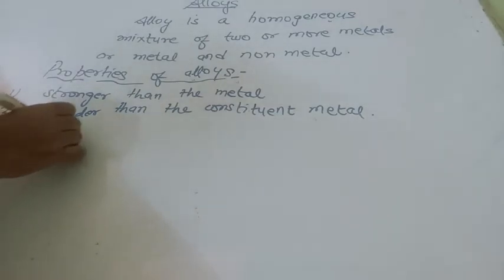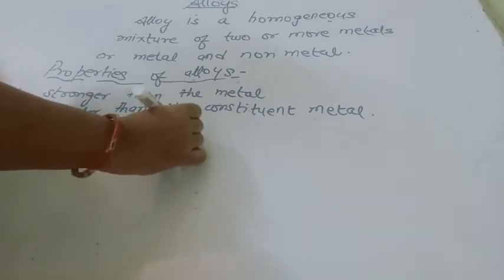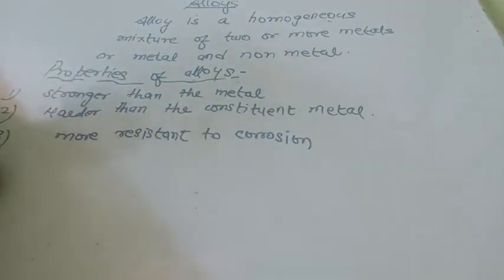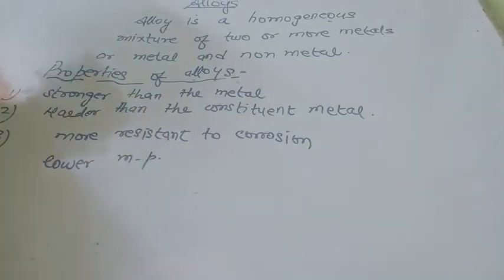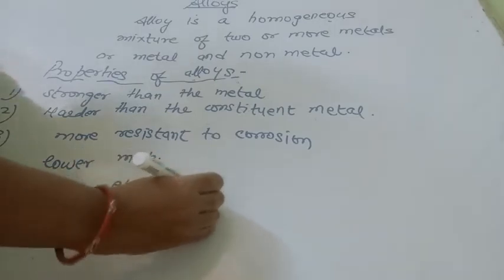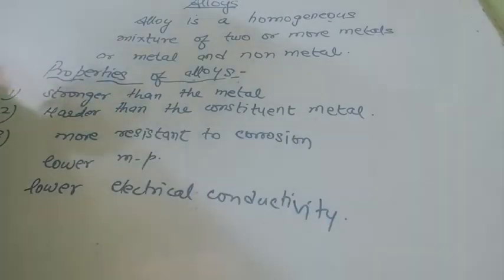Then it is more resistant to corrosion. Then it has a lower melting point than the constituent metals, and it has lower electrical conductivity than the constituent metal, such as copper has more conductivity, whereas brass and bronze conductivity is lower.